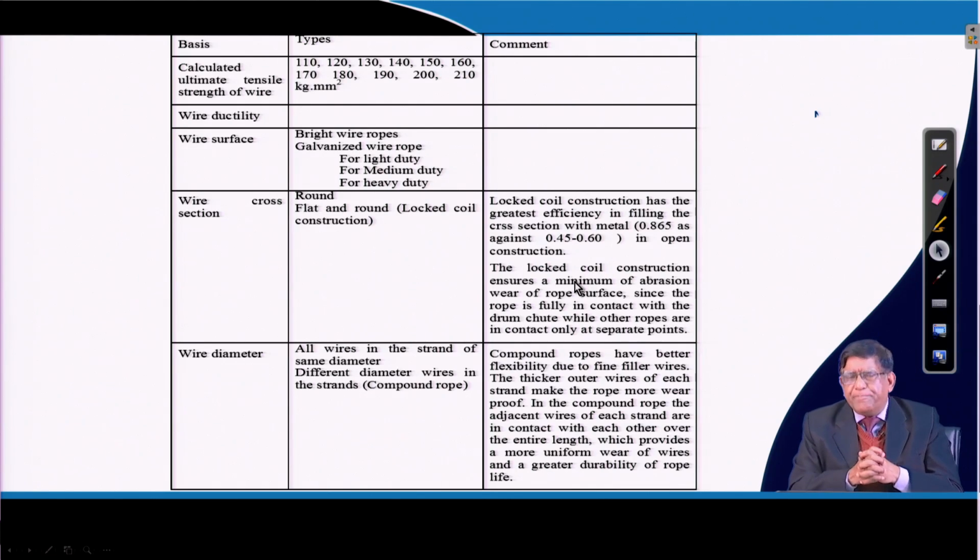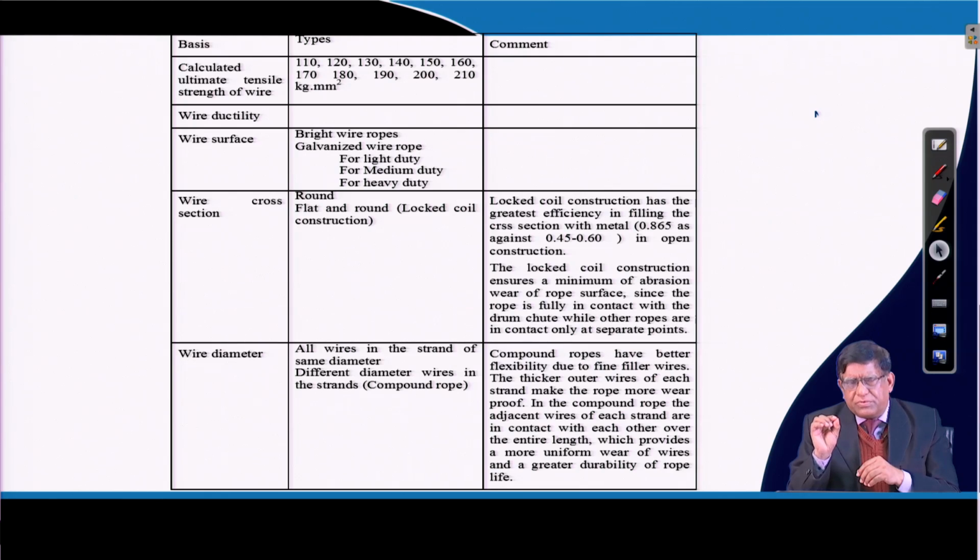Now, if a wire rope is made of say 6 strands and each strand has say 19 wires, that is a 6 by 19 wire rope.